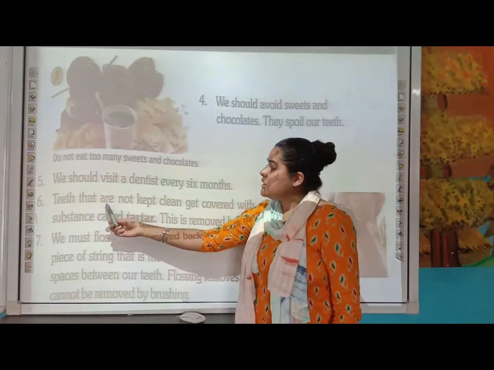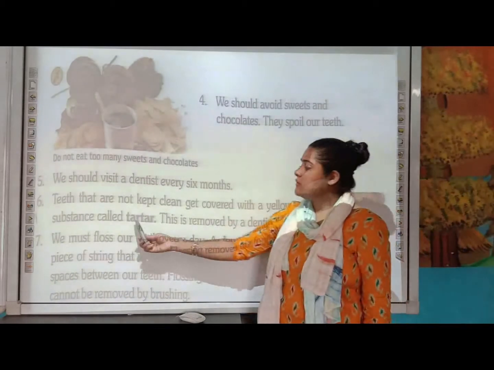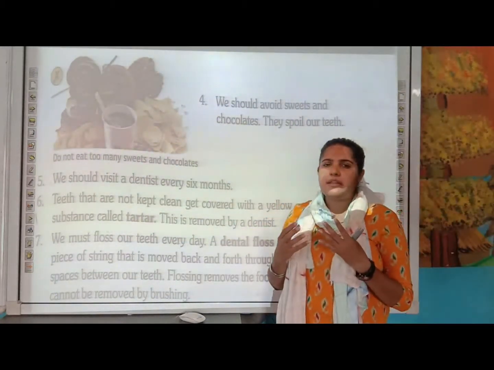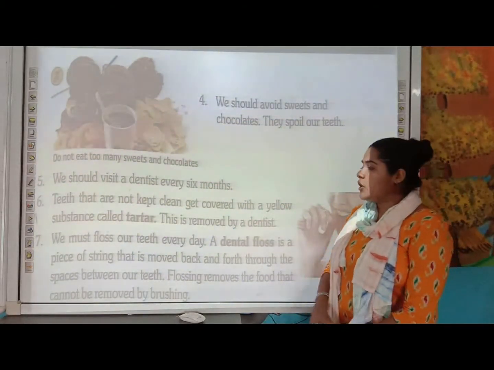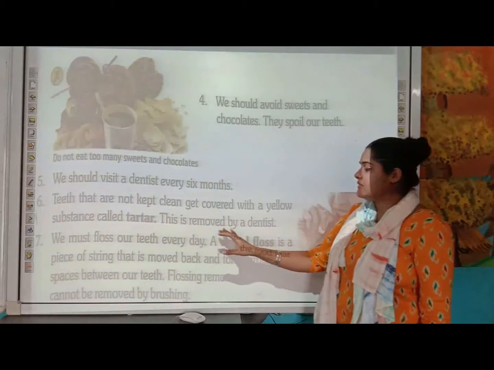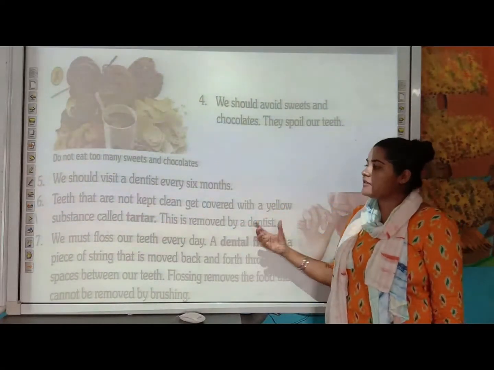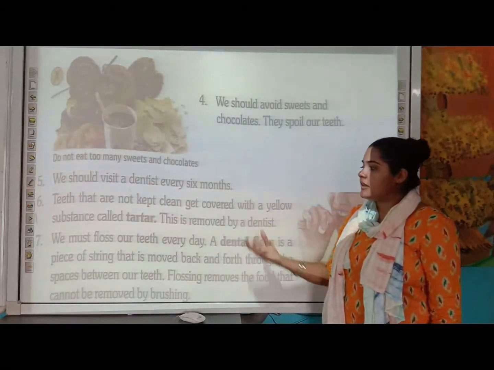6th point is, the teeth that are not kept clean get covered with a yellow substance which is called tartar. So here you can see certain people having a yellowish covering on their teeth because they do not clean them properly. So you must remove it. This substance must be removed by a dentist. That is why you should always visit your dentist within every 6 months.